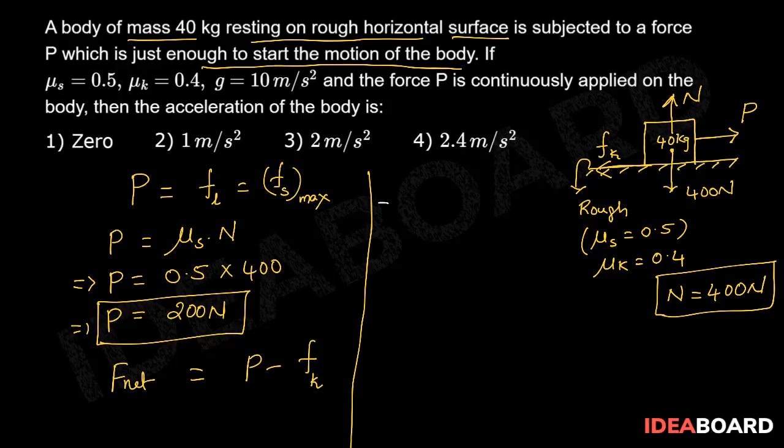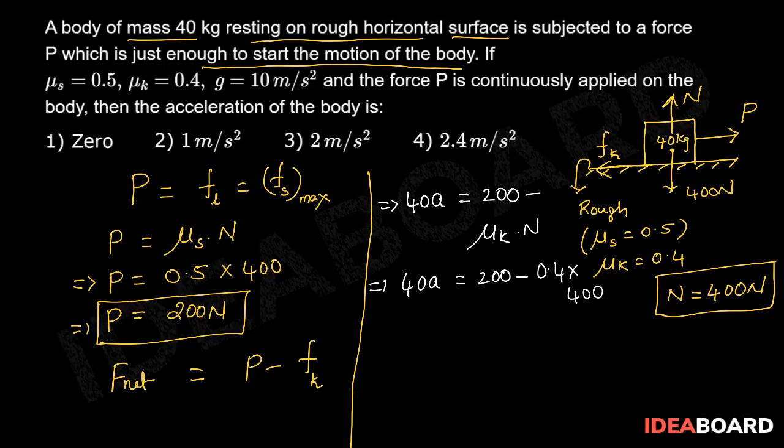So F net is written as mass multiplied by acceleration, that is 40A, which is equal to P, 200, minus Fk, which is mu k times normal reaction force. So this implies 40A is equal to 200 minus mu k, 0.4, multiplied by 400. So this implies 40A is equal to 40, which implies acceleration is equal to 1 meter per second square. Therefore, the correct option is 2.